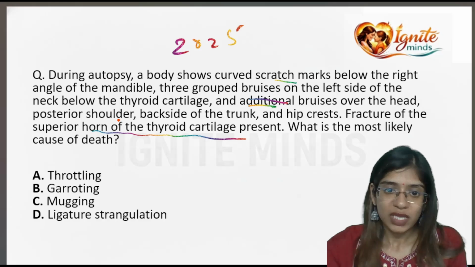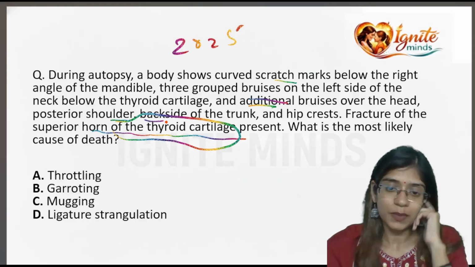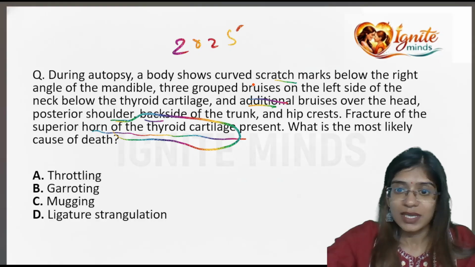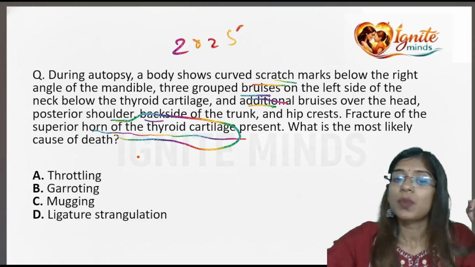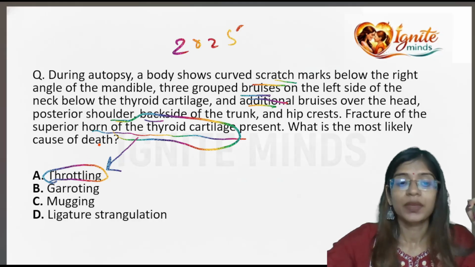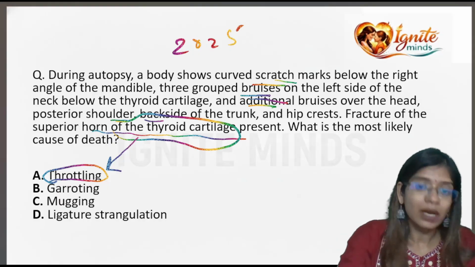Whenever you see thyroid cartilage fracture, you can see there were marks where the person tried to resist the attack. You can see there are scratch marks, bruises over the neck area. All of these points tell you that this is a kind of throttling. Now, first we'll discuss what is throttling, garroting, mugging. We'll come back to the question.